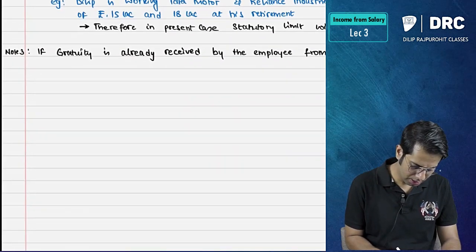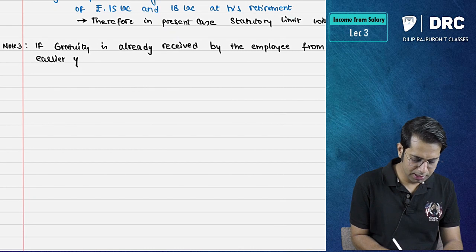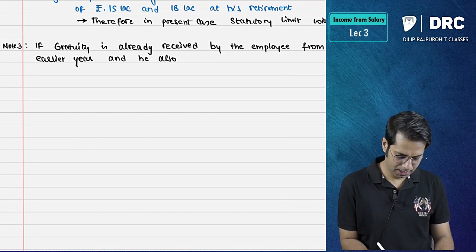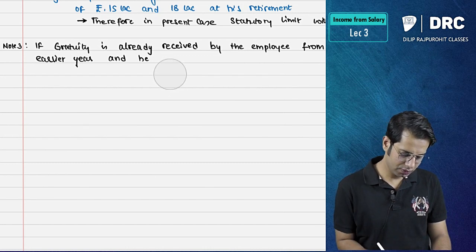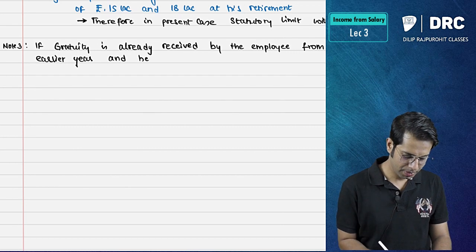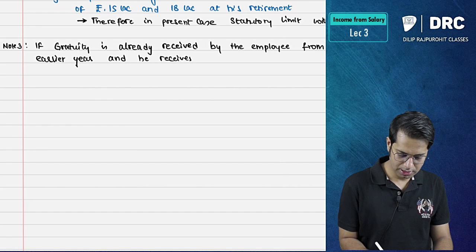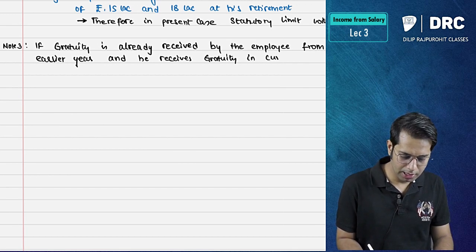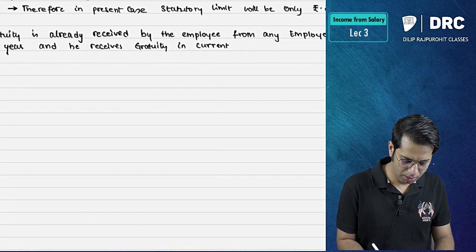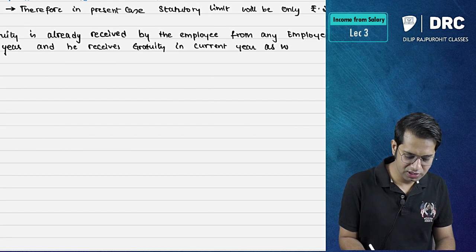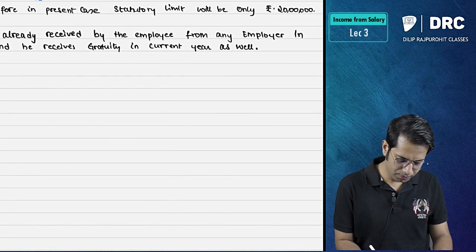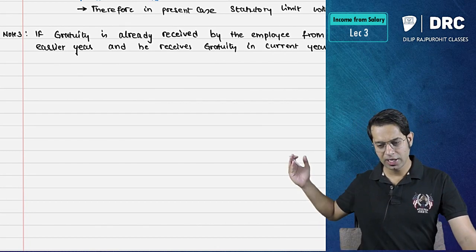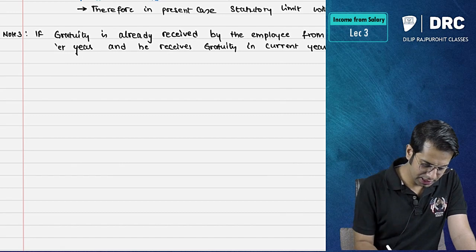and he also receives gratuity in the current year as well, or in such cases, in the current year also he has already received in the past years, and in the current year also he is receiving the gratuity. In such cases, what will you do?